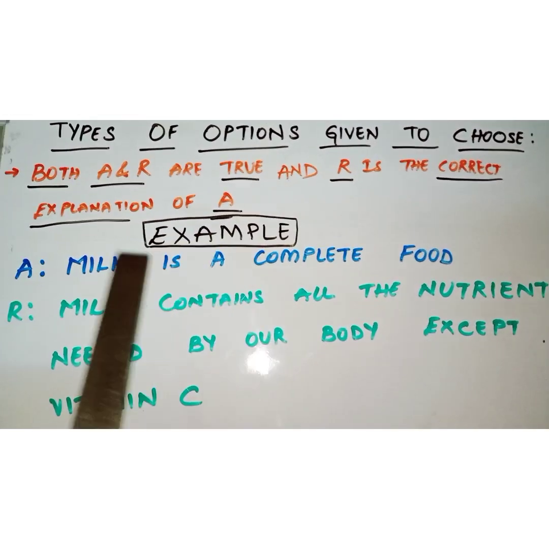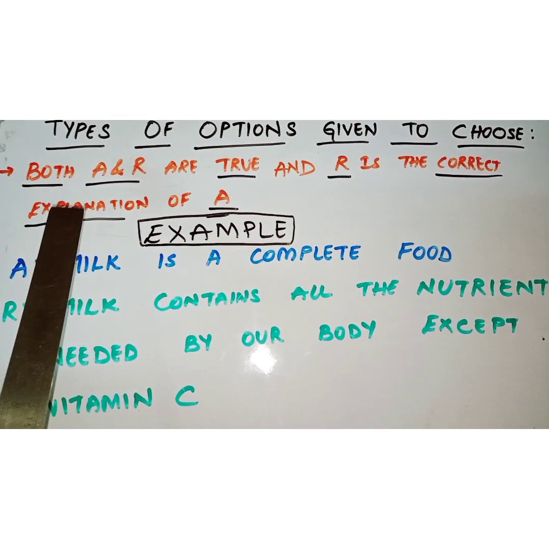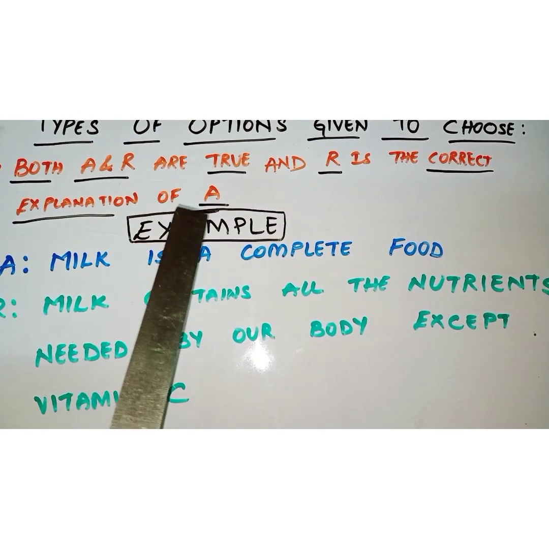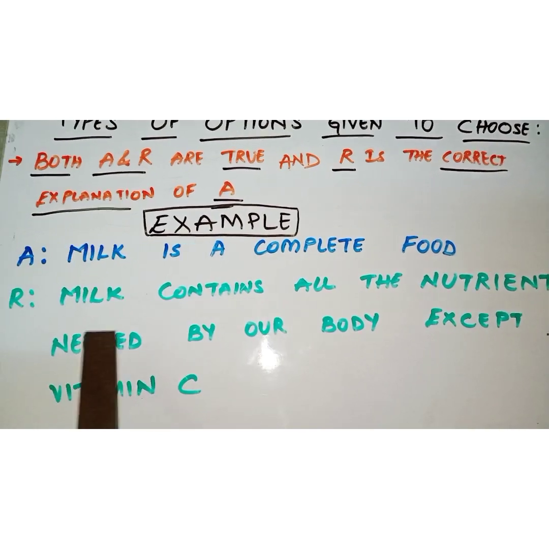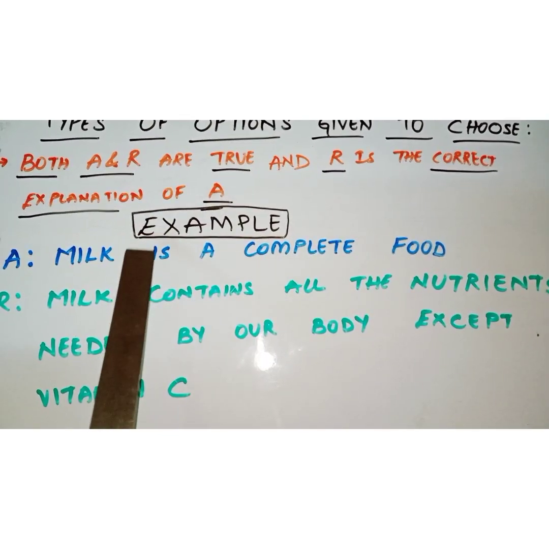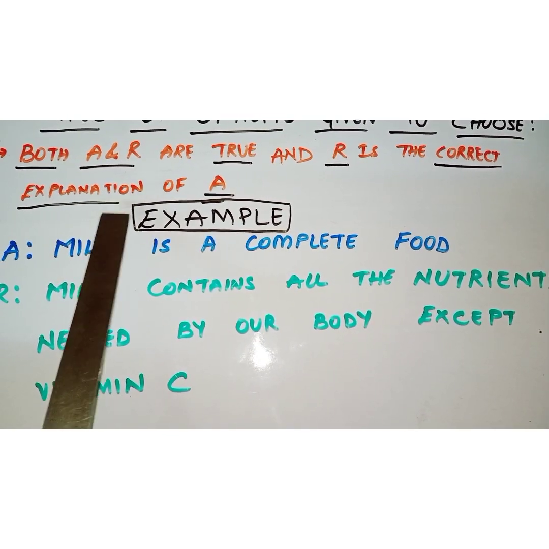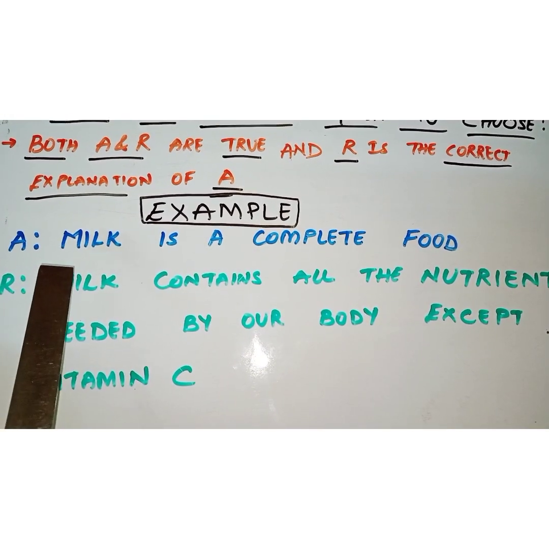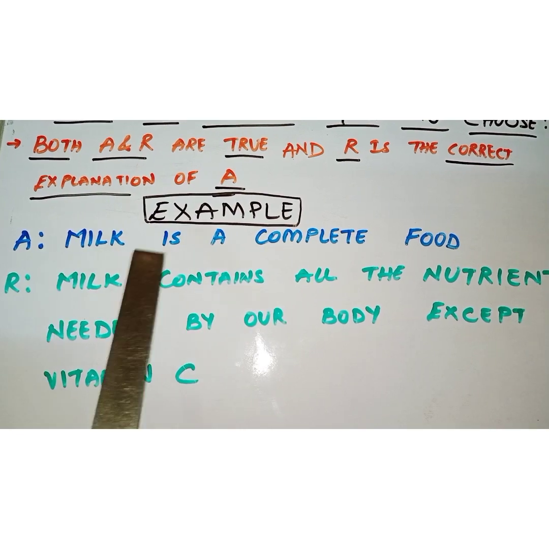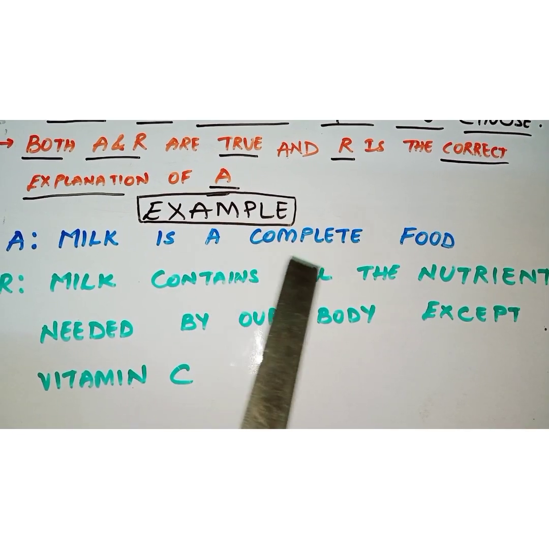Now we are going to discuss some of the types of options which will be given to you to choose. One such will be: both assertion and reasoning are true and R is the correct explanation of A. Let us see how we can say this statement is correct. Let us look into one such example. Assertion A: milk is a complete food.